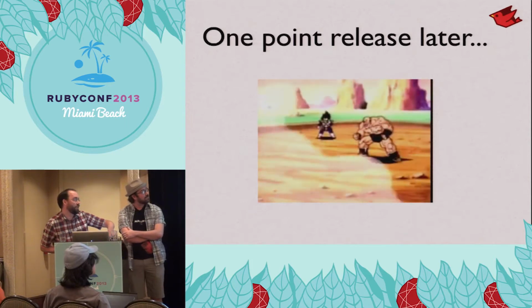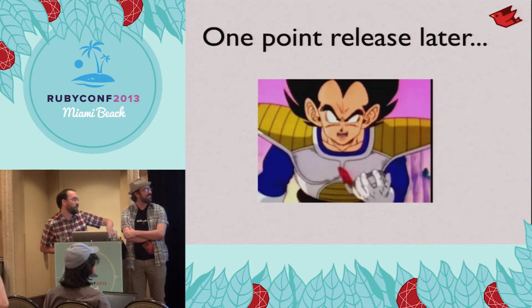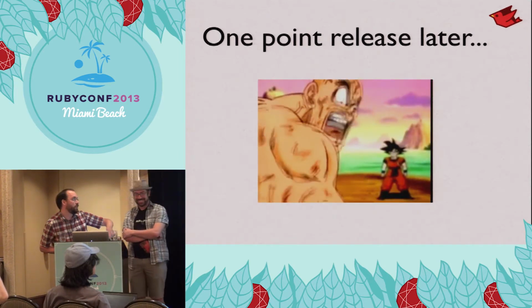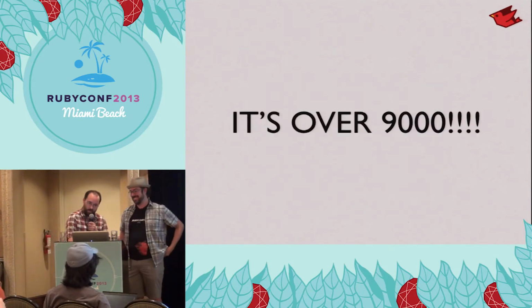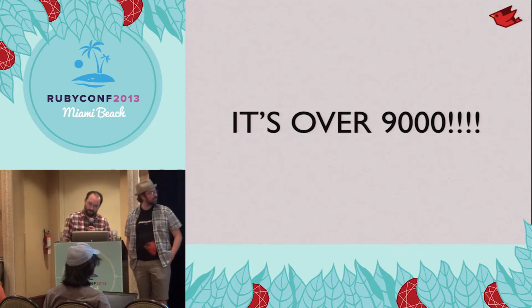I hope people can hear this. Vegeta, what does the scouter say about his power level? It's over 9,000! What, 9,000? There's no way that can be right. Okay, and if you couldn't hear that, he said it's over 9,000.